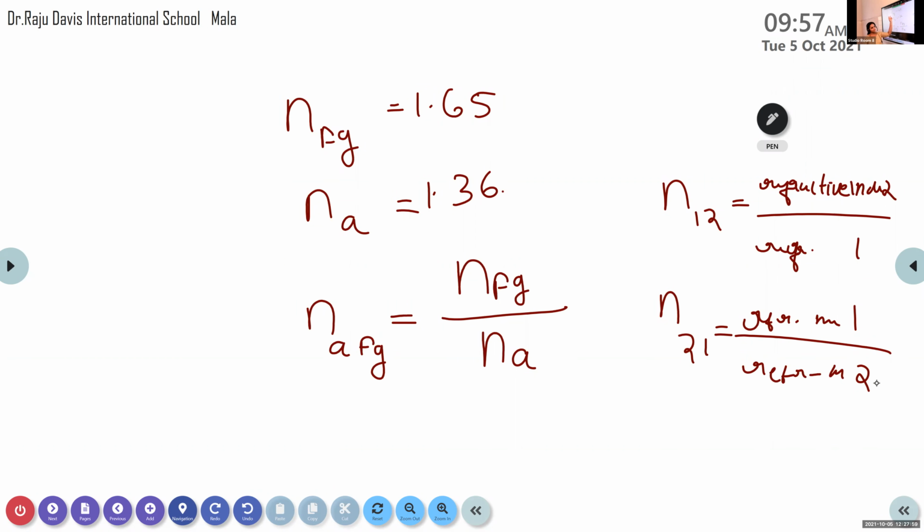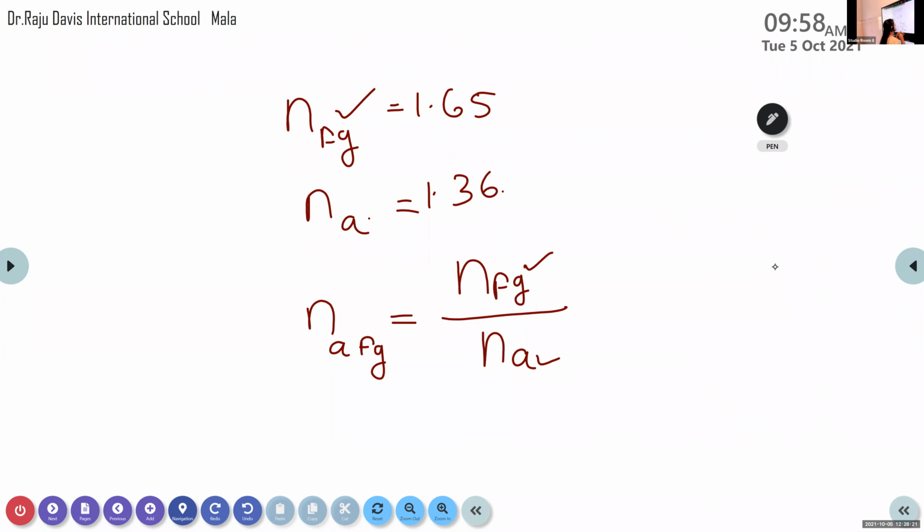One is flint glass and the other is alcohol. The refractive index of flint glass is 1.65. The refractive index of alcohol is 1.36. And we want the refractive index of flint glass with respect to alcohol. So we give preference to flint glass first. NFG by Na, that is equal to NaFg. Substitute the values: 1.65 divided by 1.36.